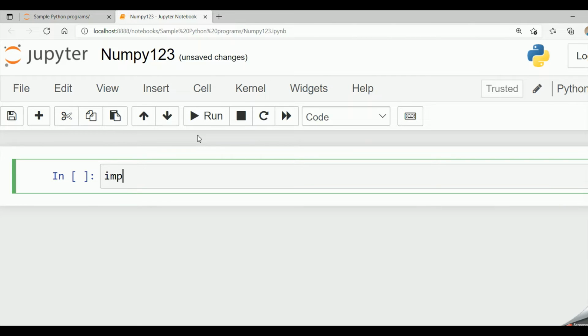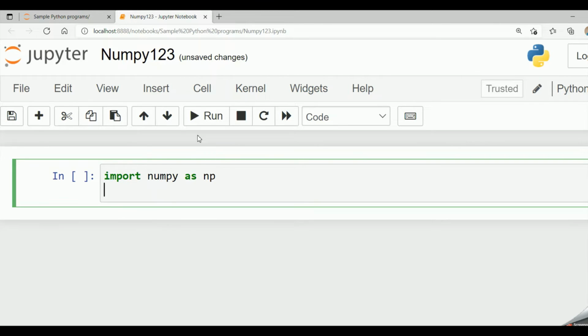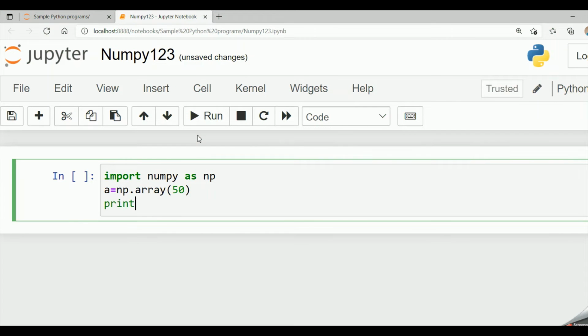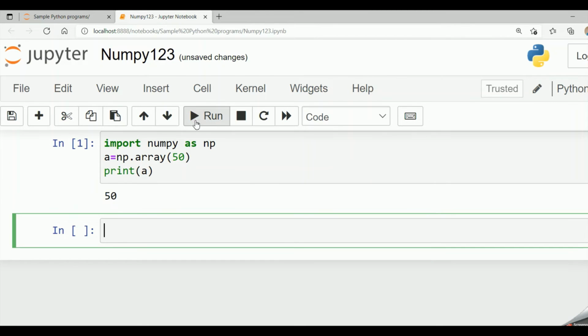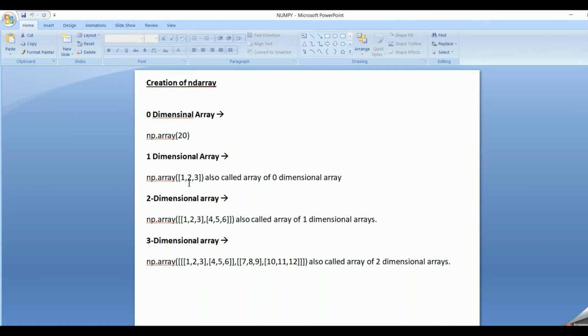So firstly we have to say import numpy as np. And then a equal to np.array, the function in which I am passing an item, that is 50, say. And now if I say print a, it will print 50, which is a 0-dimensional array. So it consists of only one element, so it is a 0-dimensional array. Now let's create a 1-dimensional array. So for that I have to pass a list containing more than one item.